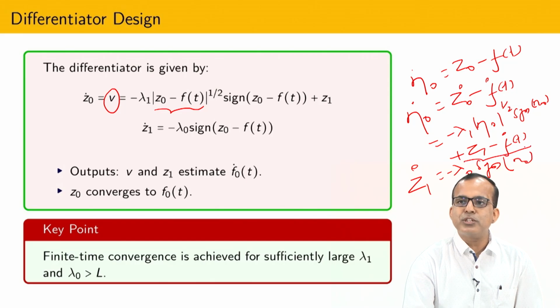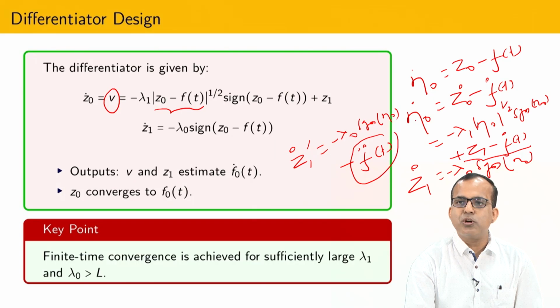Now, one more transformation you have to do. Why one more transformation? Because in the super twisting algorithm, first part we don't have any disturbance. So, suppose you write z1 dash equal to z1 minus f0 dot, so z1 dash will come here, and z1 dash is nothing but z1 dot, that is minus lambda 0 signum eta 0 and, obviously, here a negative sign. So, after that I have the double derivative of f(t), and due to that reason, in order to make eta 0 and z1 dash converge, I have to maintain a bound on f double dot 0.